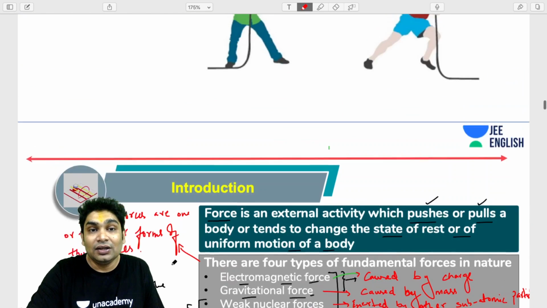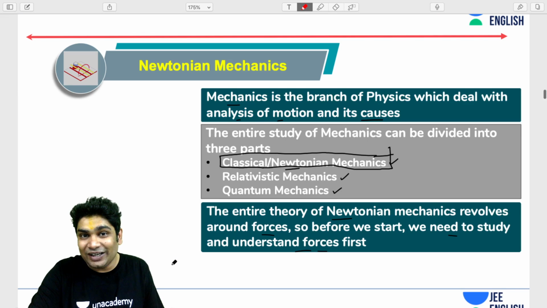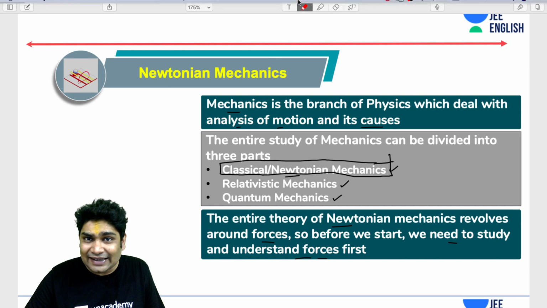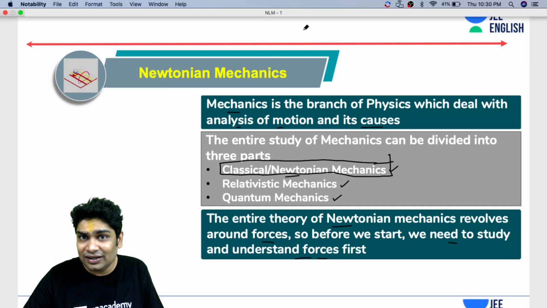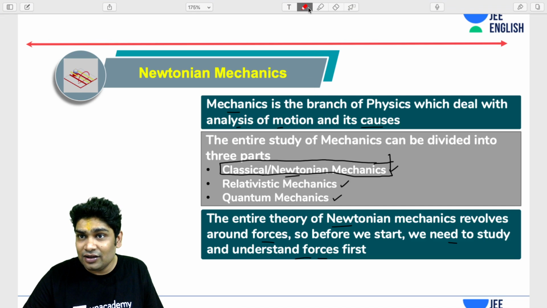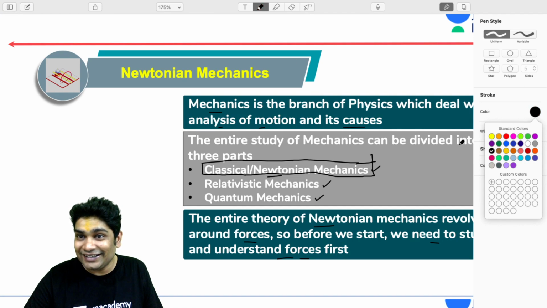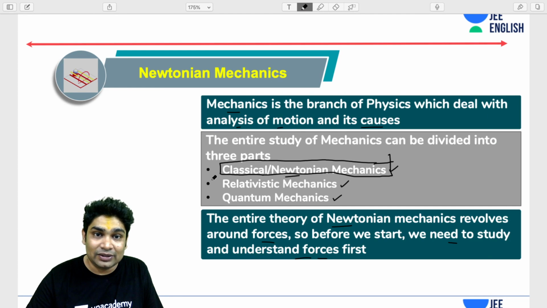Again, one small question. You know that Newtonian mechanics has a lot of errors, which were pointed out by Einstein, right? So why are we still studying this? It turns out that for practical life, these are applicable.